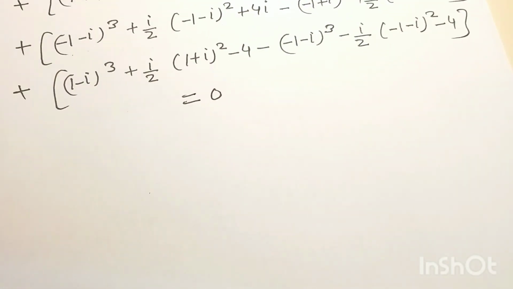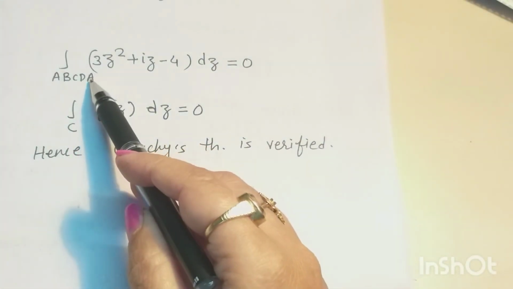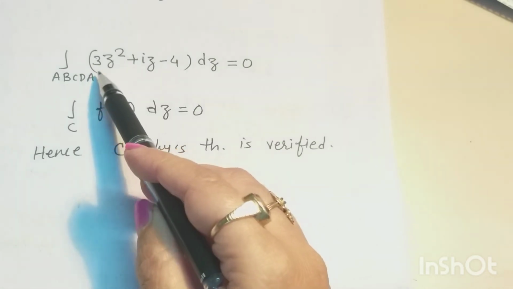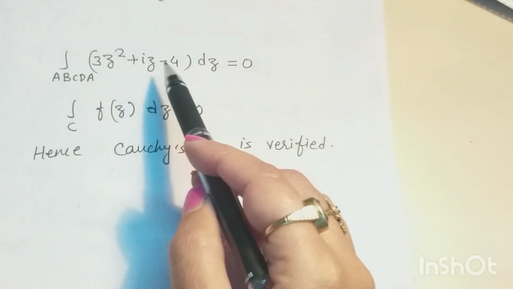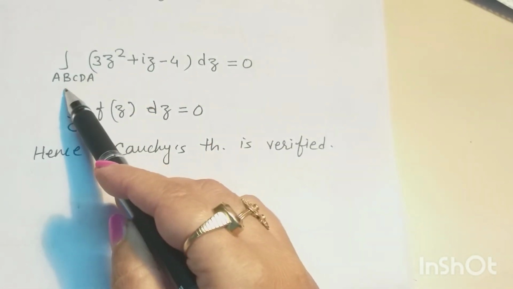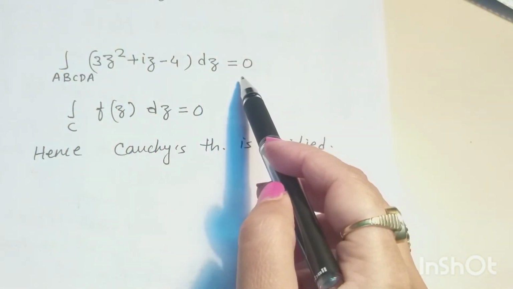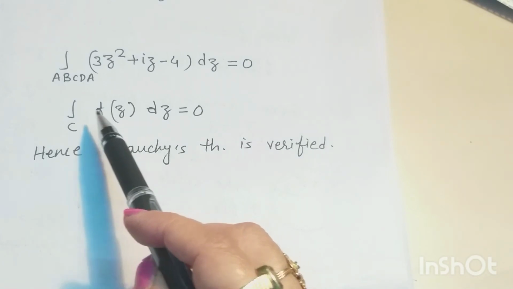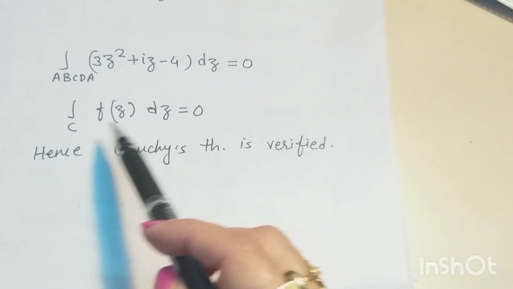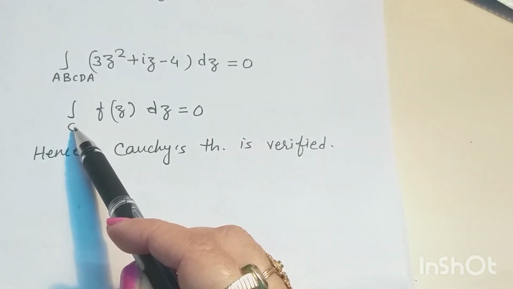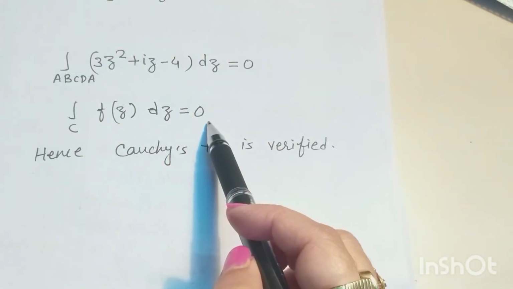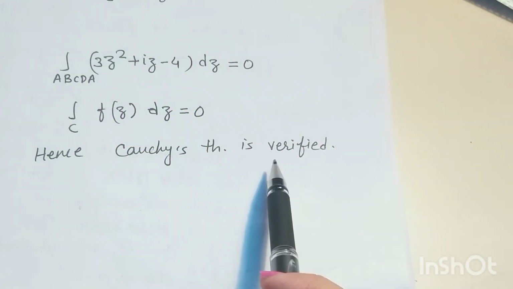So we see here the integration of the given function 3z² + iz − 4 along the given square ABCDA is equal to 0 here. Or we can say integration of f(z) dz over the given closed curve C is equal to 0. Hence, Cauchy's theorem is verified.